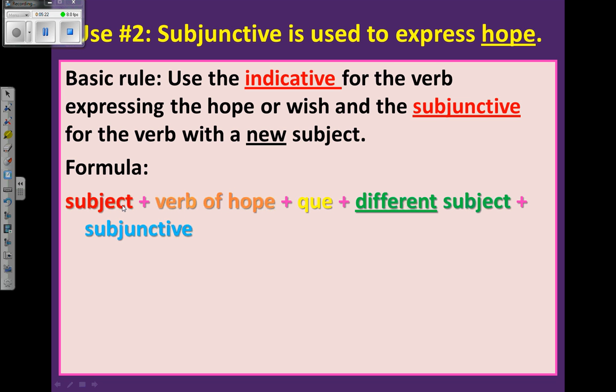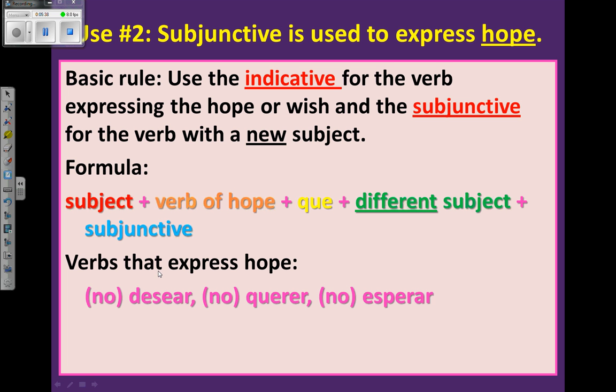Subject number one, the verb of hope, and I'll show you what those are, separated by que, a different subject from the first one, and then the verb in the subjunctive. For verbs that express hope, there are several, but here are the only three that you need to worry about right now. Desear o no desear, querer o no querer, esperar o no esperar. So desear, desire, wish, to want, and esperar is to hope when it's used with subjunctive, okay?